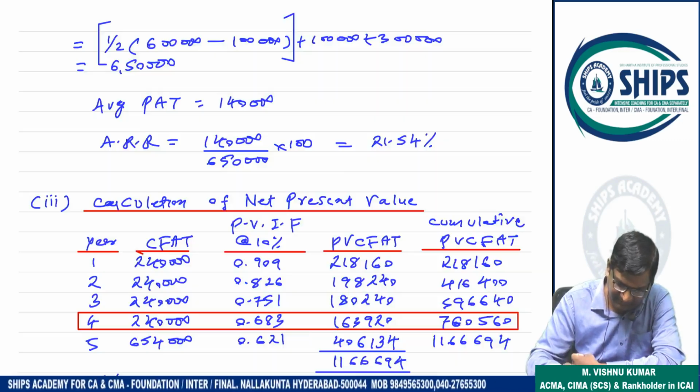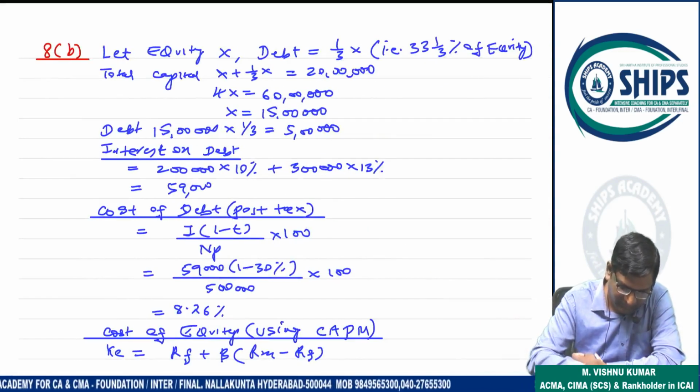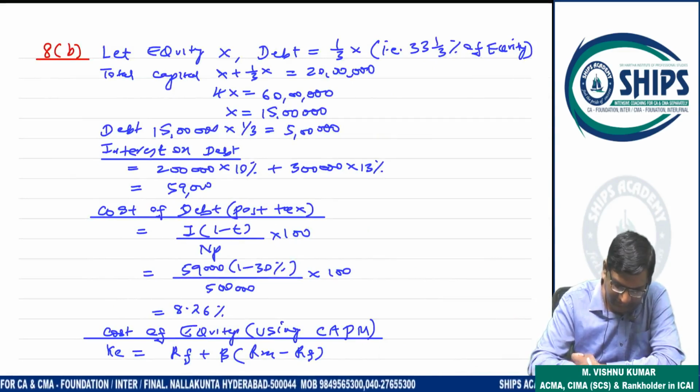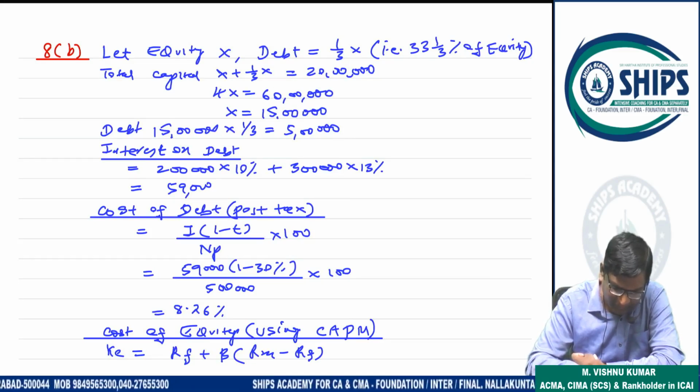Now see, let equity be X, debt will be 1/3X, that is 1/3 of equity. So total capital is X plus 1/3X, 20 lakhs. So 4X is 60 lakhs, so X is 15 lakhs. It means debt portion is 5 lakhs.